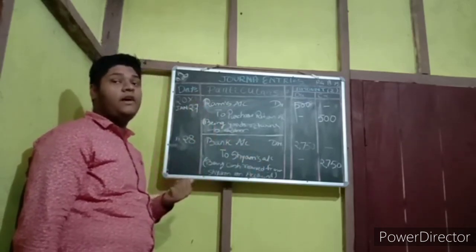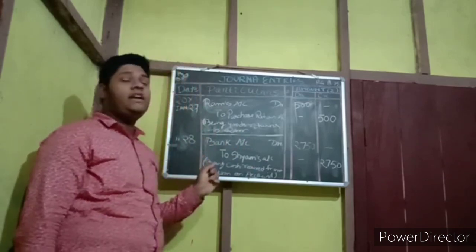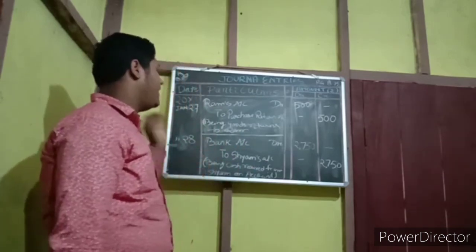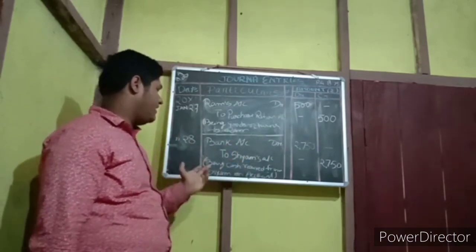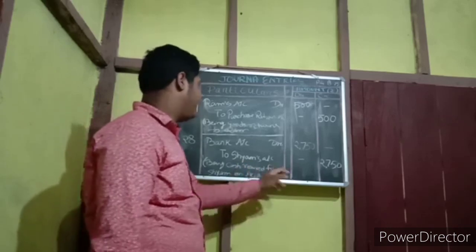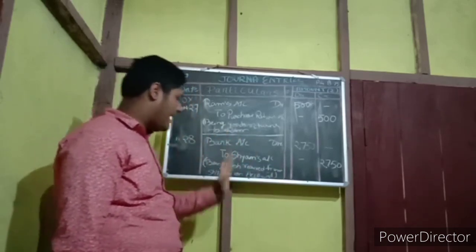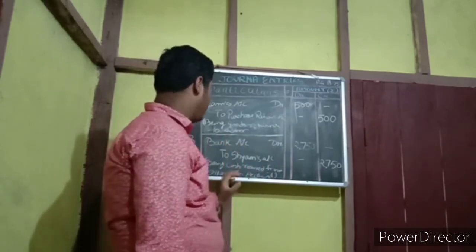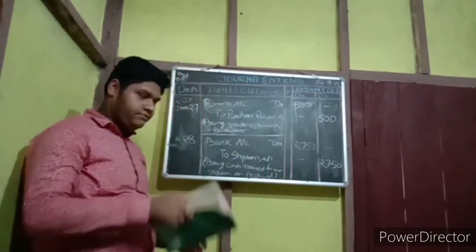We are receiving what? Cash. So it's a real account. Debit what comes in. Cash comes in, but in account, so we have to write bank account debit to Sham's account. The narration is being cash received from Sham on account. Whenever it is written as account, that means we have received in bank. So bank account debit to Sham's account.